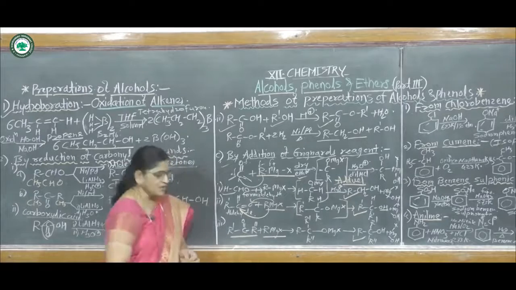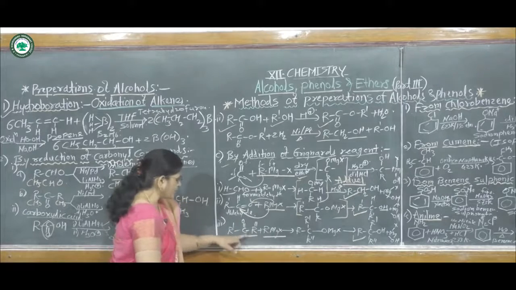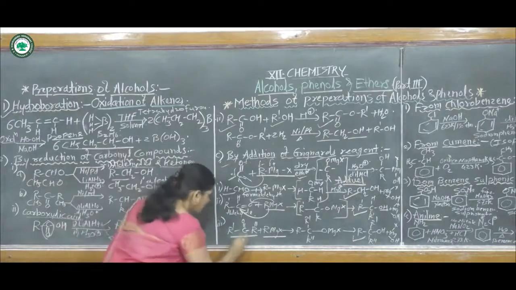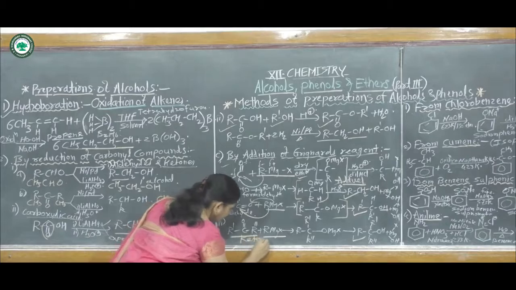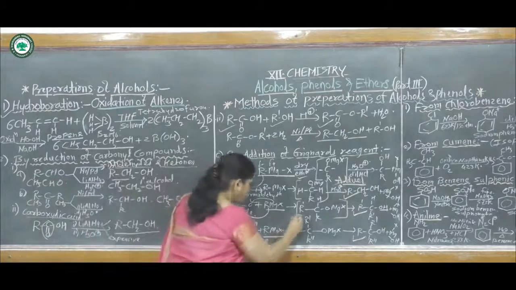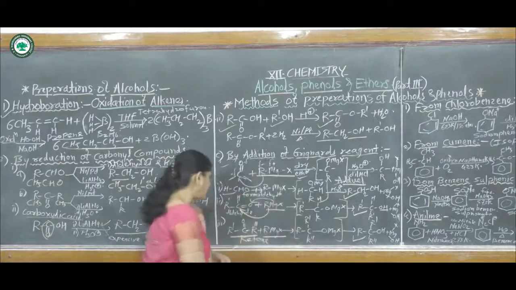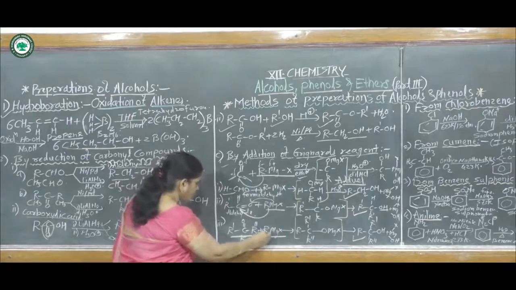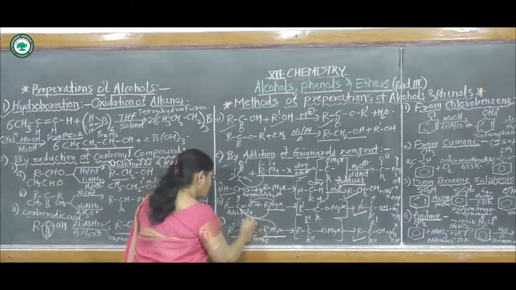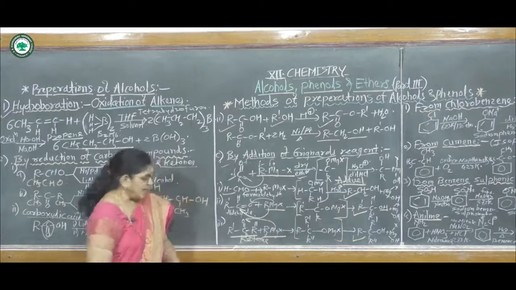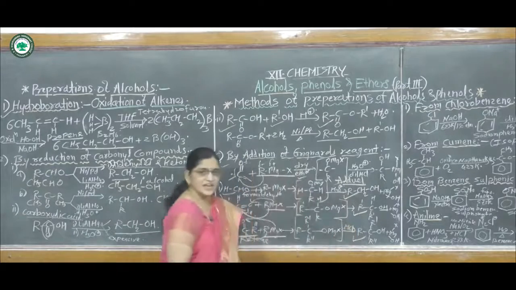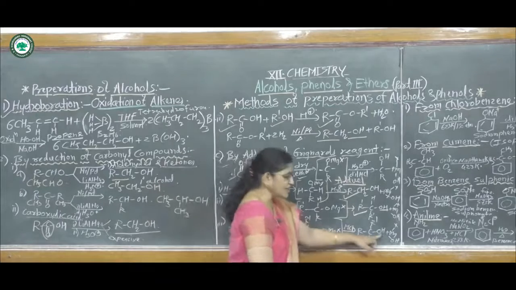This reacts with a ketone, meaning on this carbonyl carbon atom there are 2 alkyl groups. This is called a ketone. This ketone reacts with alkyl magnesium halide. Again, in the first step it gives an adduct. Adduct means this R group gets bonded to this carbonyl carbon atom and the magnesium to this oxygen atom, and it gives the adduct. Then, by acid hydrolysis with HCl, it gives a tertiary alcohol.